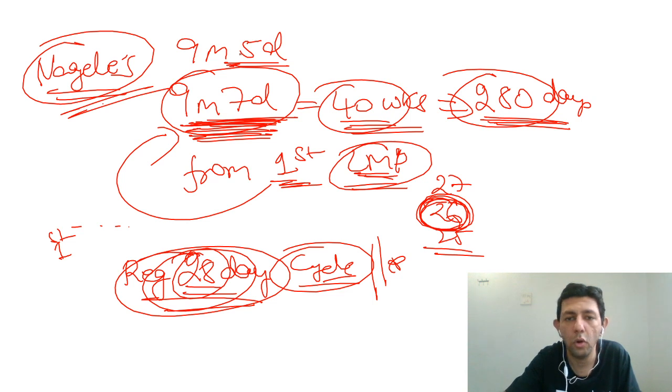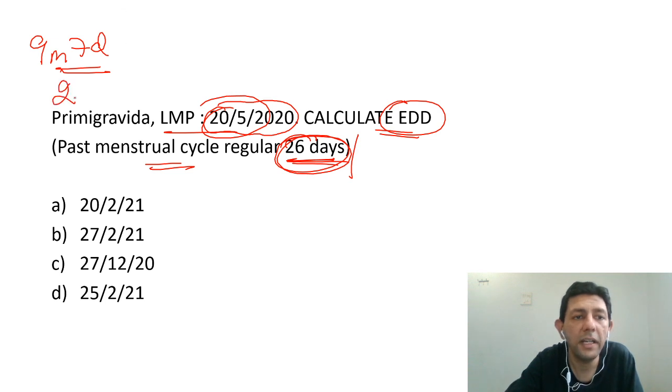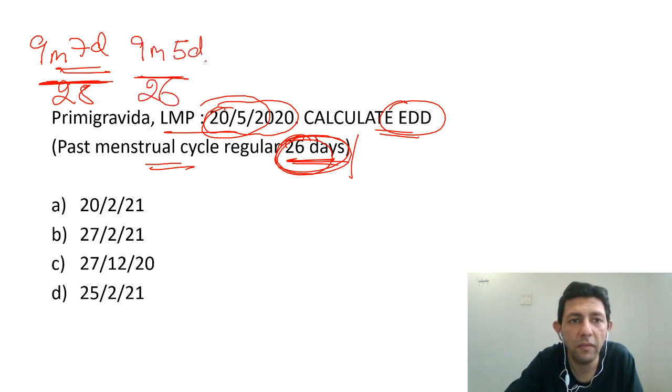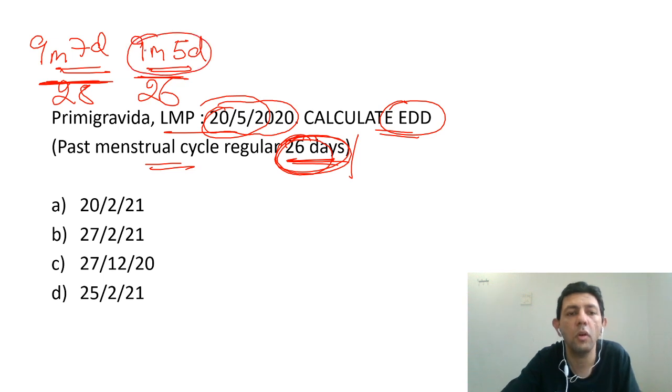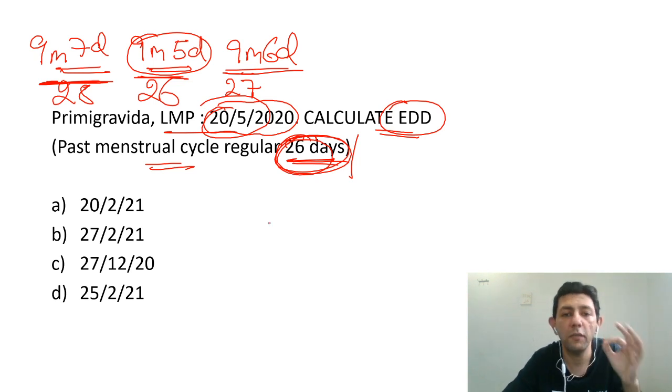Is this understood to all of you? I repeat that normally 9 months 7 days is added for a 28-day cycle. But when the cycle is 2 days shorter, a 26-day cycle, I will add only 9 months and 5 days. Is this understood to all of you? Suppose they give you a 27-day cycle, 1 day lesser, then I will be adding what? 9 months and 6 days. Perfectly correct. Super. So this is how we will calculate.